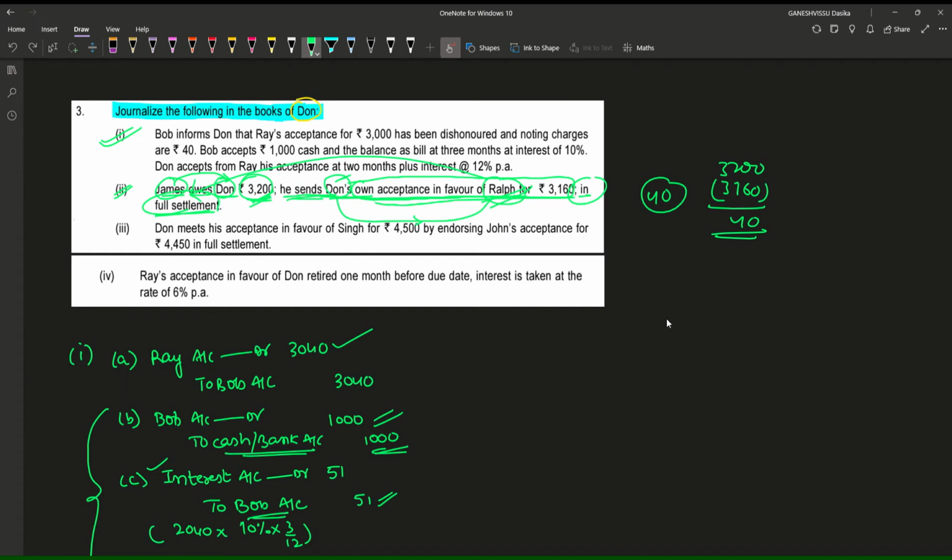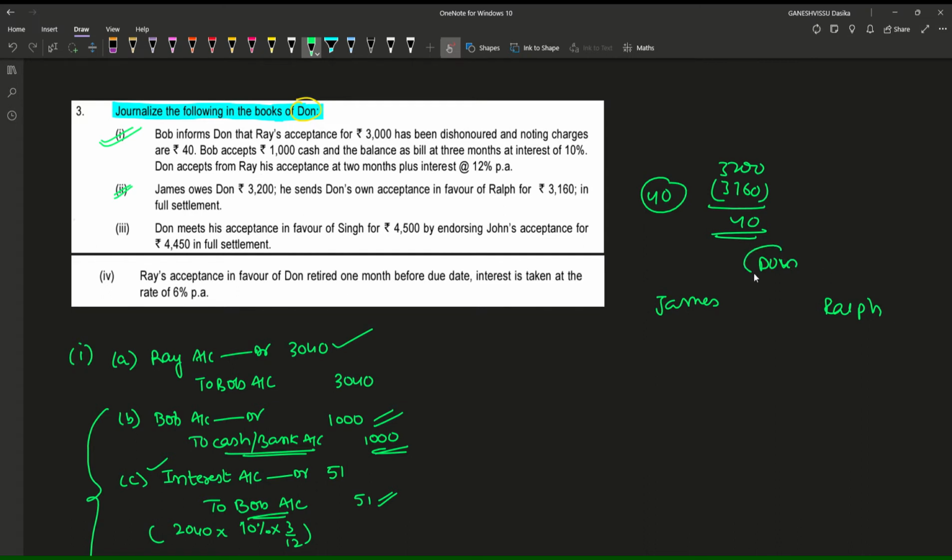But what is happening? Again, there are three parties: James, Dawn, and Ralph are the three parties which we are having. So what is happening here? Previously, I am not talking about this James owing all these things. Let us understand through this statement. First, I am going to say my statement, and from which we can develop the sentence which has been given in the question.